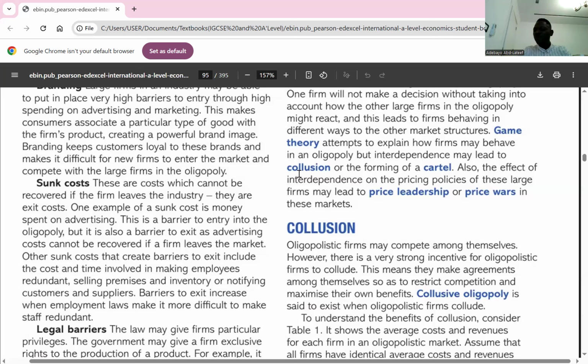Then the next one is legal barriers. For legal barriers, I wrote, the law may give firms particular privileges. The government may give a firm exclusive rights to the production of a product. So if the government or the law gives you an exclusive right to make a product, it means no one else can make such a product. And that means you cannot come into that market to produce the same product. That's a barrier to entry.